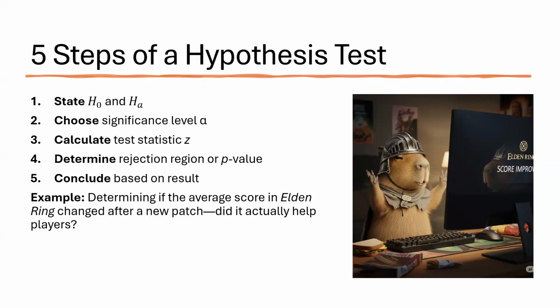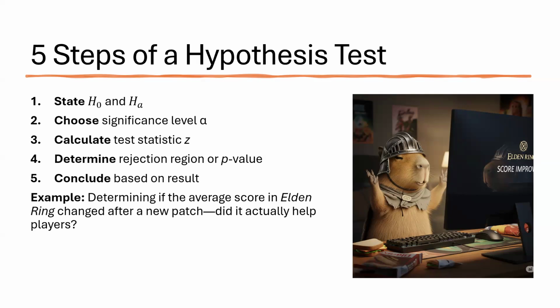This is your risk tolerance, how much evidence you need to reject the null hypothesis. Common choices are 0.05 or 0.01, meaning you're willing to risk a 5% or 1% chance of making a type 1 error, that is, rejecting a true null hypothesis. Think of it like setting the difficulty level for how much proof you need.